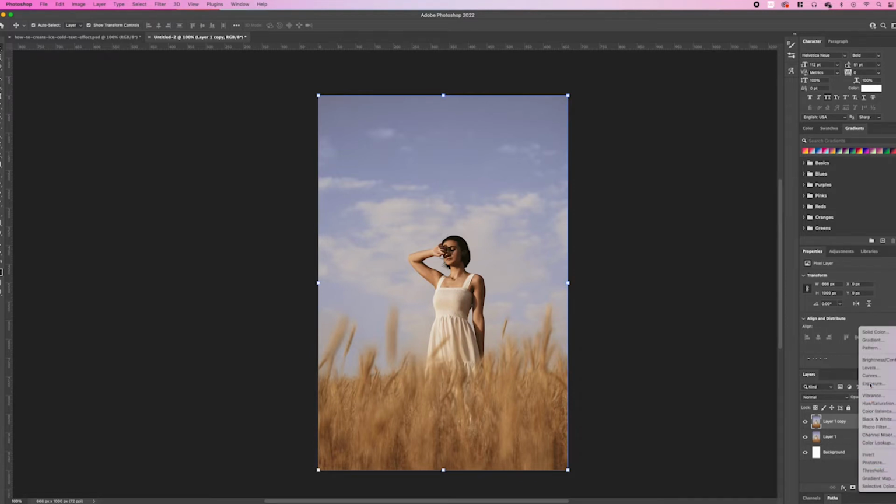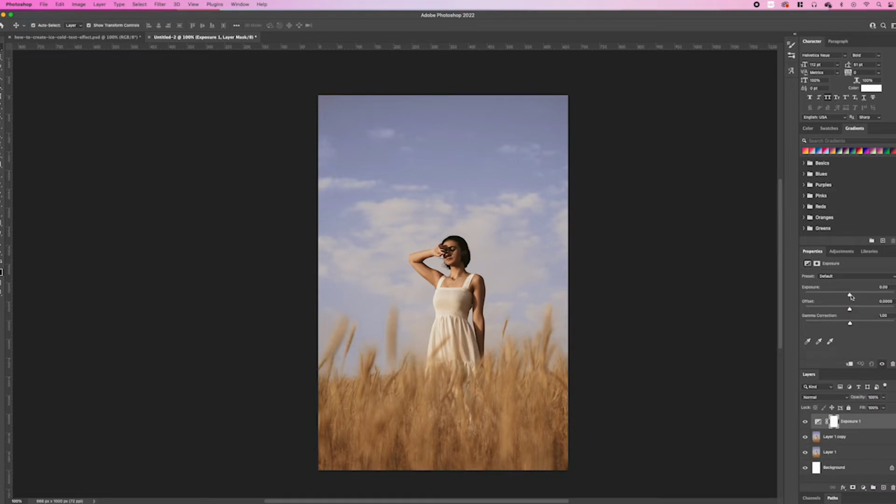And we want to select exposure. Then we want to increase the exposure to 50. That looks good. And then we want to increase the offset to about 0.798. That looks good, 0.714. And then we're just going to increase the gamma correction to 0.90.